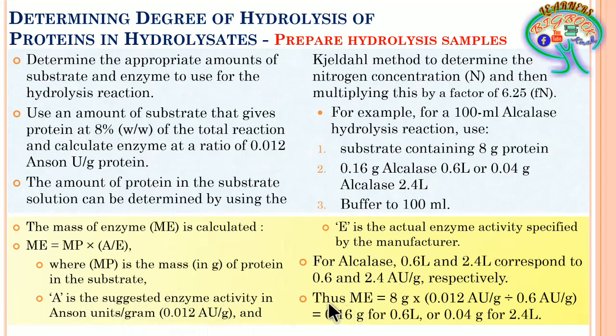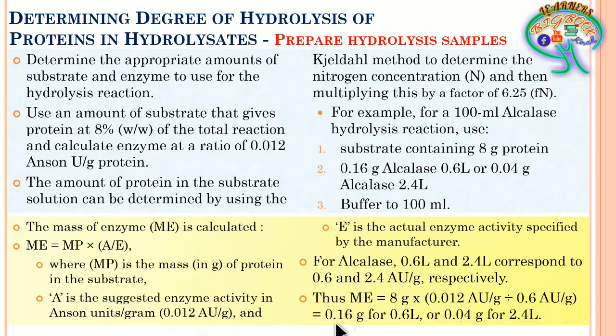Now here further these values will be subjected into this particular formula, and here Me is equal to 8 grams into, here you can see that suggested enzyme A has been taken as 0.012 Anson unit per gram divided by 0.6 Anson unit per gram.